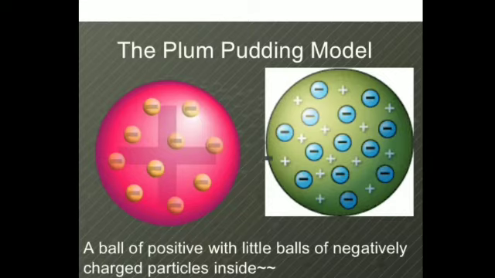So this model could not get any experimental support. There were no experiments conducted to explain or to support this particular theory, the arrangement of the protons and electrons in an atom. So this model was not accepted, but the point that the atom is electrically neutral was widely accepted, and this was the most valuable contribution of J.J. Thomson. After this model came Rutherford's alpha scattering experiment, which led to the discovery of the nucleus.